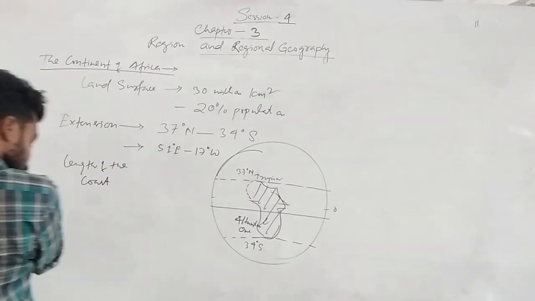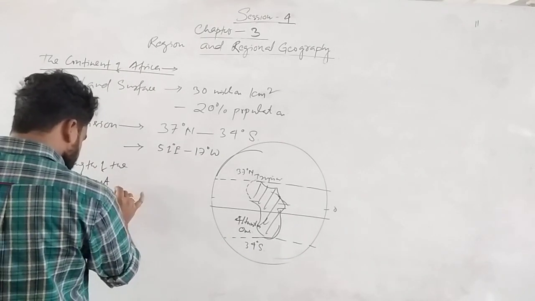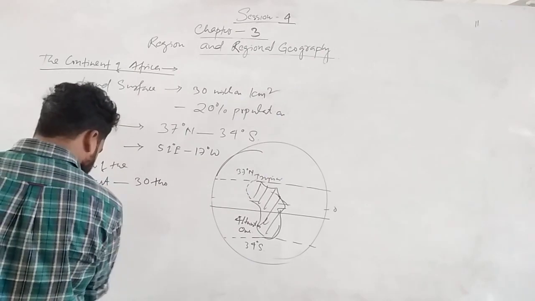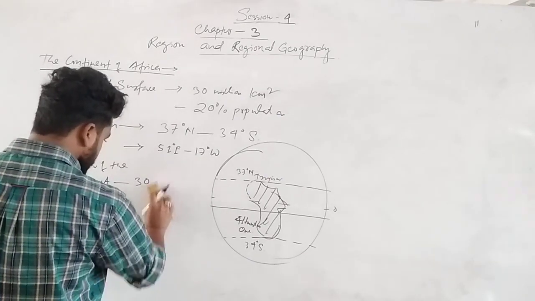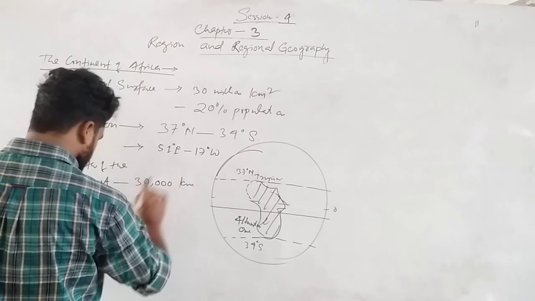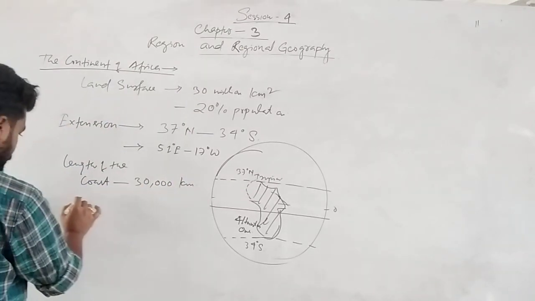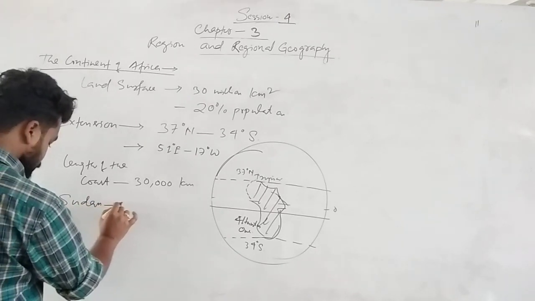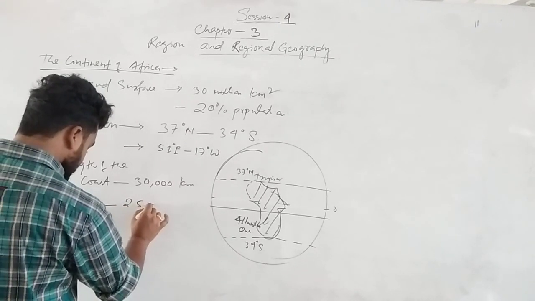Total length of the coast is 30,000 kilometer. And the largest country is Sudan, that is 2.5 million